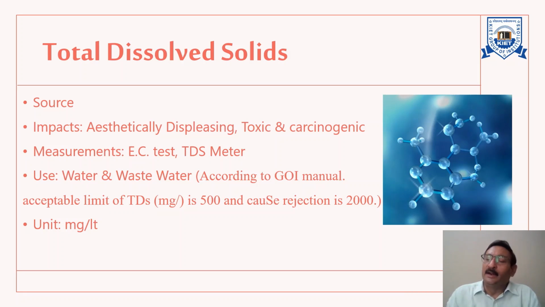You can measure it directly or indirectly. Direct measurement can be made by evaporating a sample of water to dryness. Obviously, it has to be filtered first so that the suspended solids already present in the water are removed.